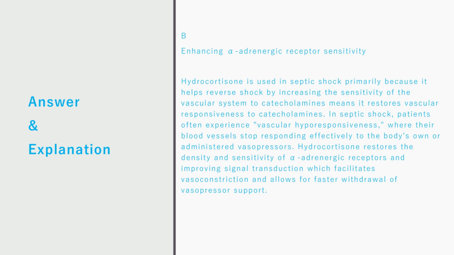Explanation. Hydrocortisone is used in septic shock primarily because it helps reverse shock by increasing the sensitivity of the vascular system to catecholamines. It restores vascular responsiveness to catecholamines. In septic shock, patients often experience vascular hyporesponsiveness, where their blood vessels stop responding effectively to the body's own or administered vasopressors. Hydrocortisone restores the density and sensitivity of alpha-adrenergic receptors and improves signal transduction, which facilitates vasoconstriction and allows for faster withdrawal of vasopressor support.